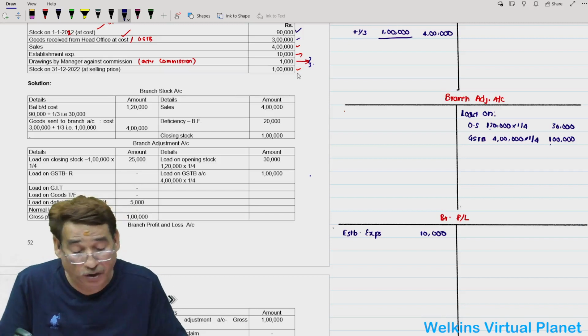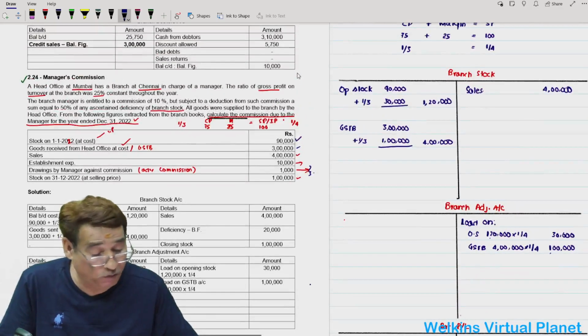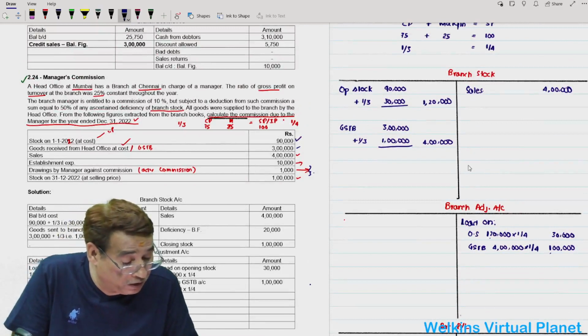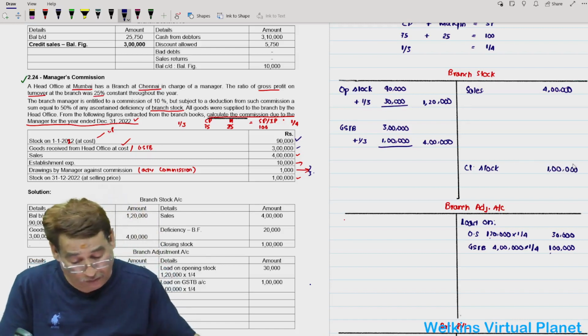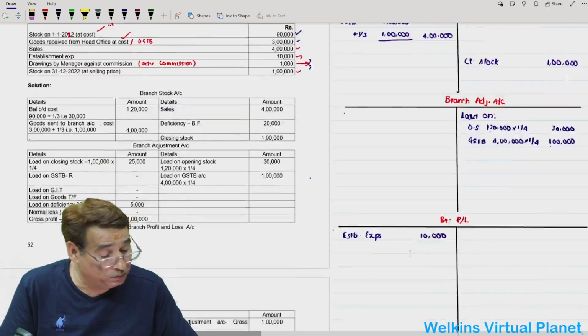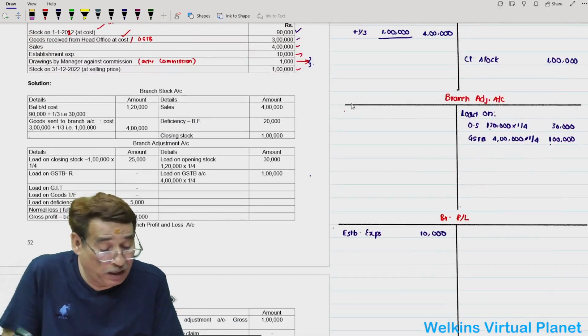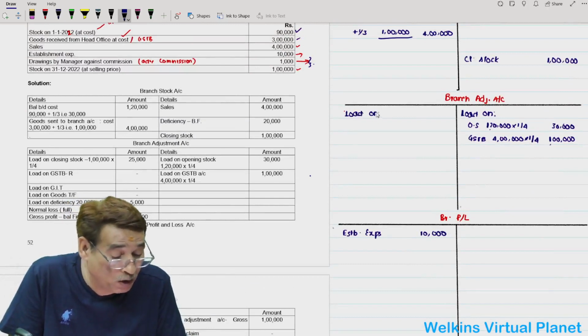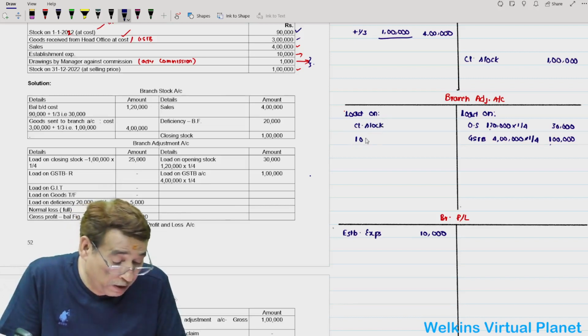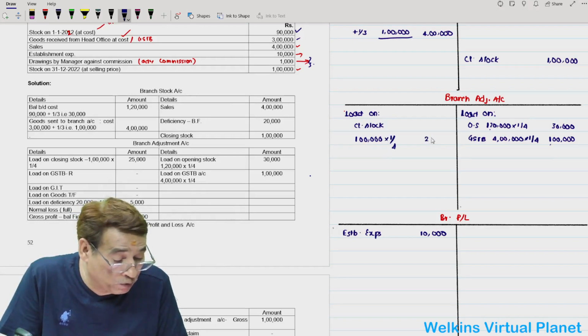Closing stock given to you now is equal to 1 lakh. Closing stock, 1 lakh. I will write here balance carried down or closing stock simply. Now closing stock given to you at selling price 1 lakh. Now I will write here loading on closing stock, 1 lakh into 1 by 4. That is equal to 25,000.